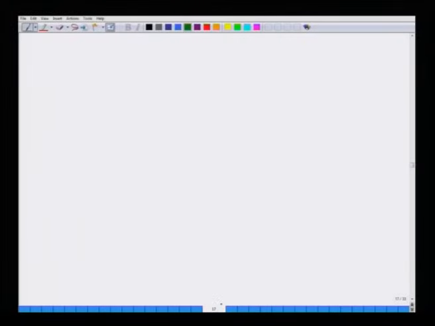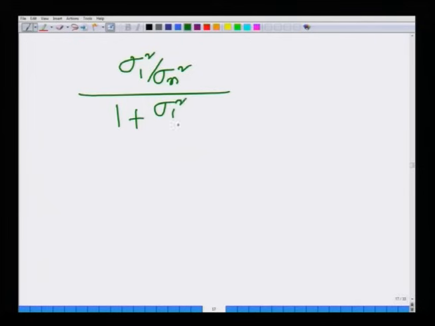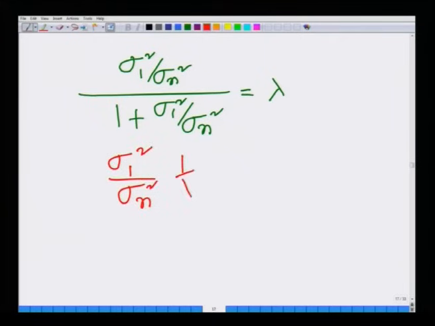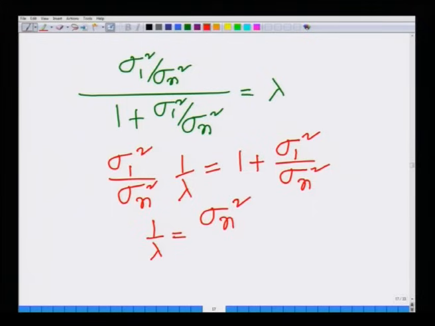Hence, I have the net expression sigma 1 squared divided by sigma n squared divided by 1 by sigma 1 squared plus sigma n squared equals lambda. I will manipulate this further. In fact, I have sigma 1 squared divided by sigma n squared into 1 over lambda equals 1 plus sigma 1 squared divided by sigma n squared. In fact, 1 over lambda equals sigma n squared divided by sigma 1 squared plus 1. All right, these are the